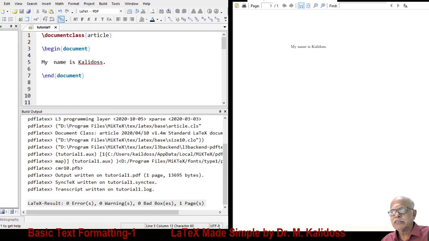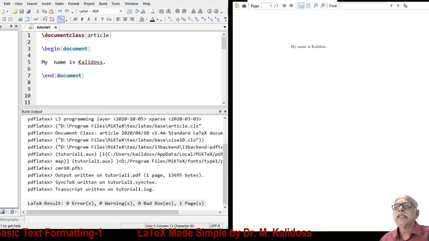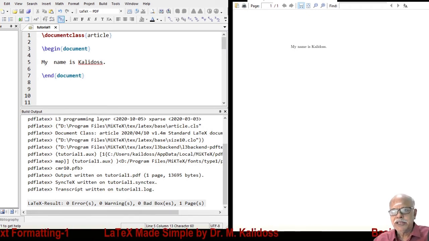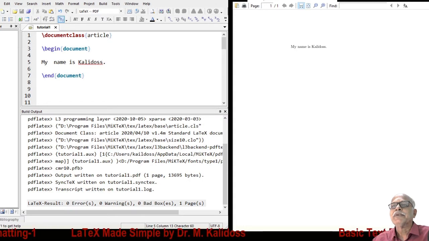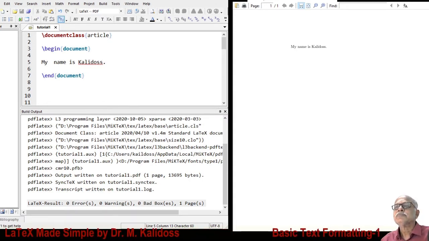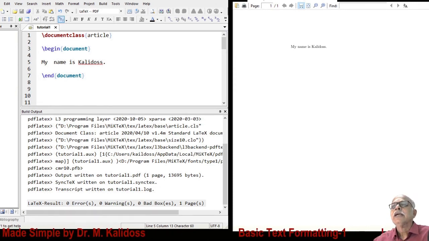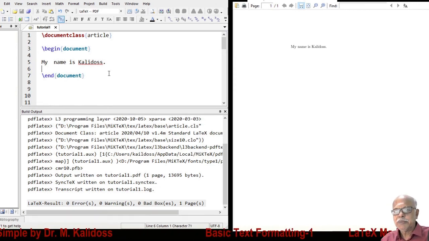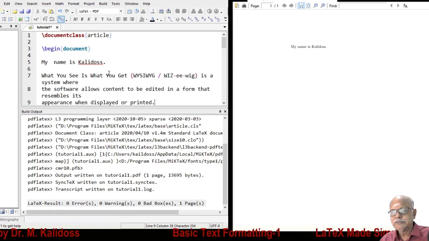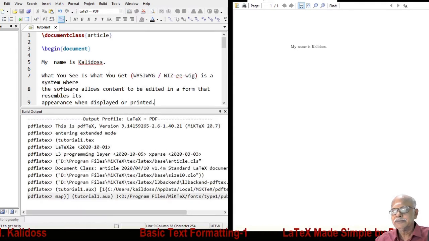Now, let us say I type a paragraph here. I compile.